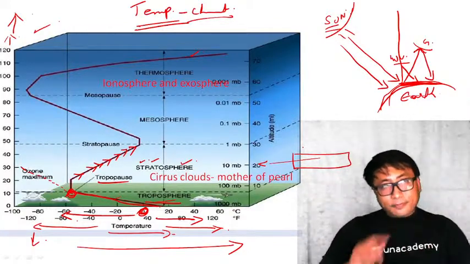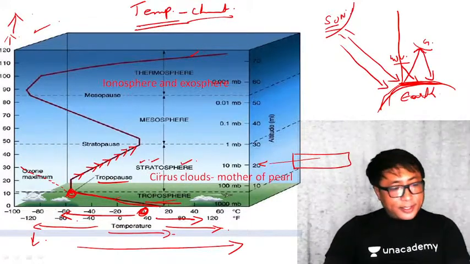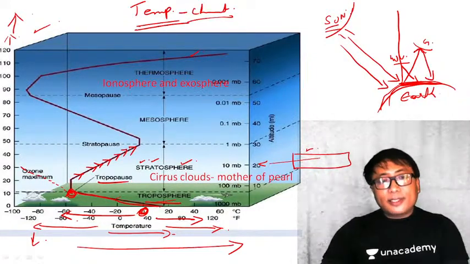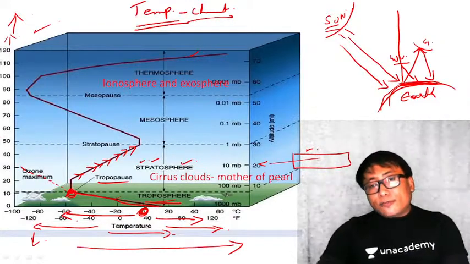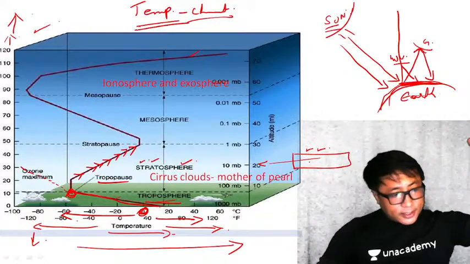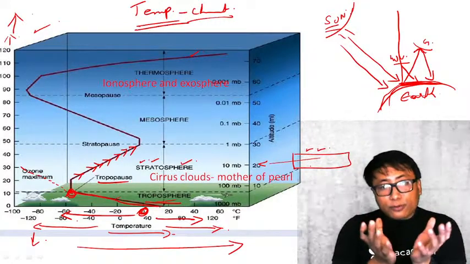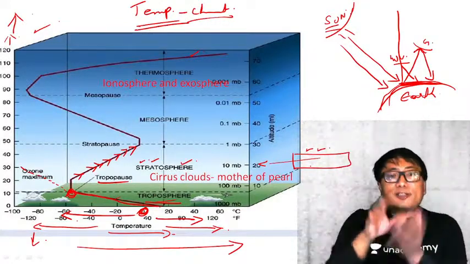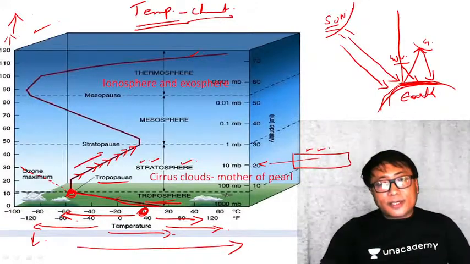Now you see here, in this stratosphere, if the ozonosphere is not there, or the ozone layer is absent, then the temperature would have reduced. But because of the presence of the ozonosphere, the incoming solar radiation which is coming from the sun is absorbed, thereby increasing the temperature in this particular region.